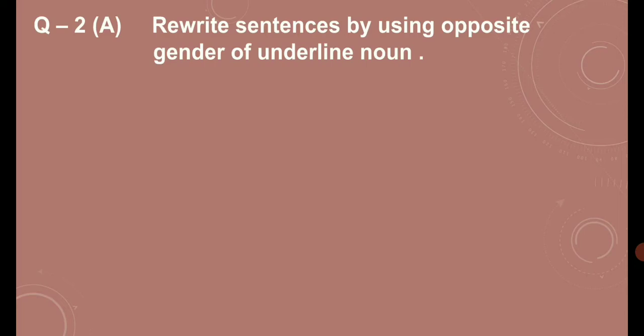the sentences by using opposite gender of underlined noun. In this question, it is very easy to attempt. You have to just identify the opposite gender of underlined words given in the sentence, and you have to replace the opposite gender of underlined words.